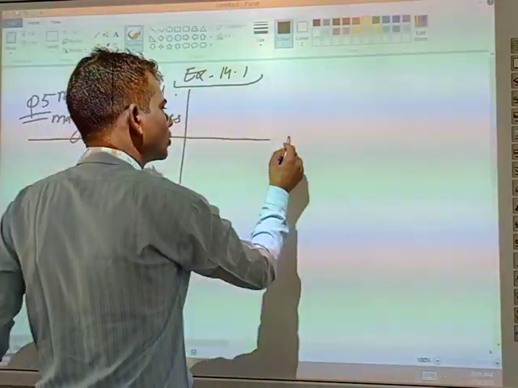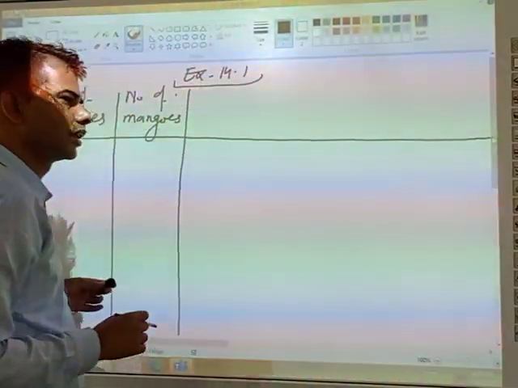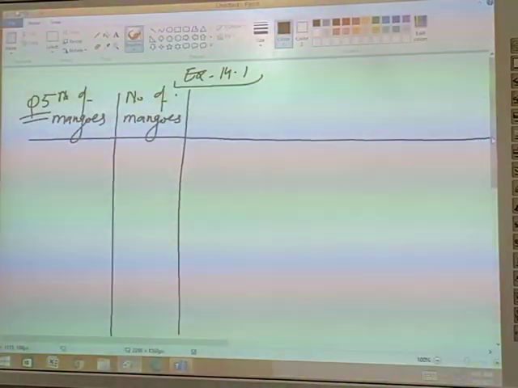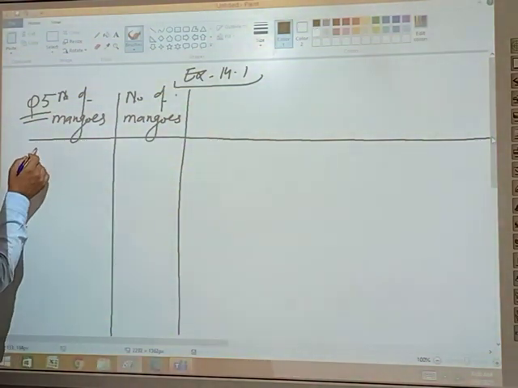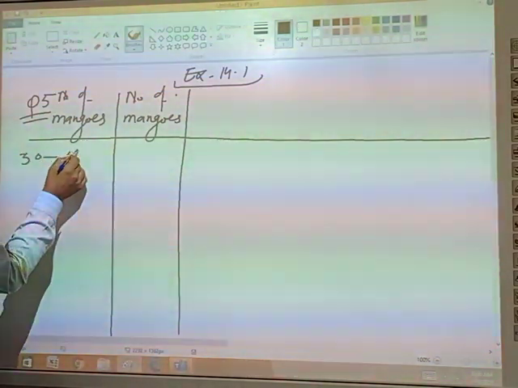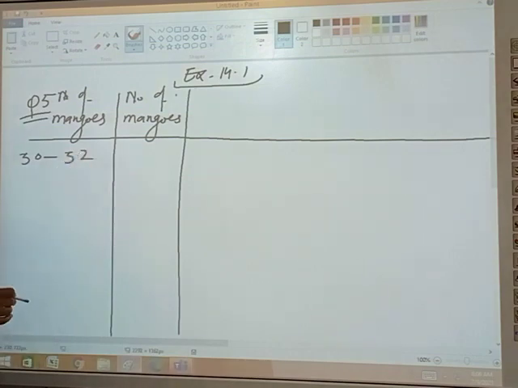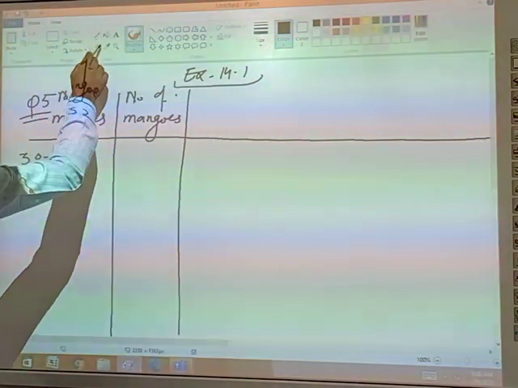Student, it is not a continuous class interval. First of all, we will convert it into a continuous class interval. 50 to 52. Sir, in both the columns you have written number of mangoes. There should be number of boxes in one column. Student, I will first convert it into a continuous class interval.